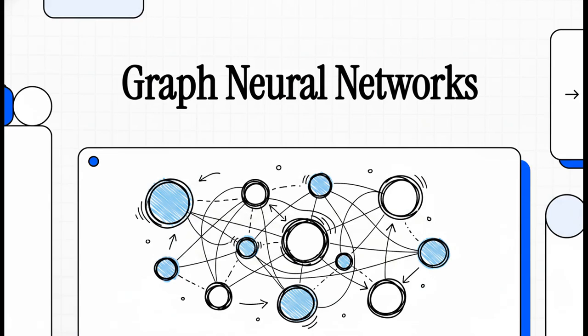Welcome to this explainer. If you really look around, the world isn't just some neatly organized spreadsheet. It's messy. It's this deeply interconnected web. Your friendships, the global supply chain, your everyday financial transactions, even the proteins firing inside your body right now. They're all networks. Everything is connected to something else. So today, we're going to unpack exactly how artificial intelligence has evolved to read between those lines.